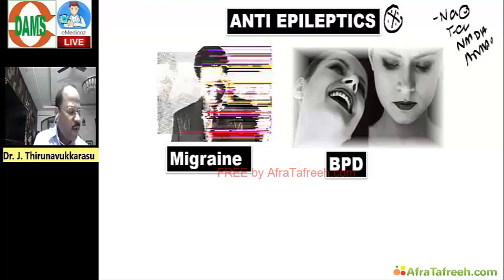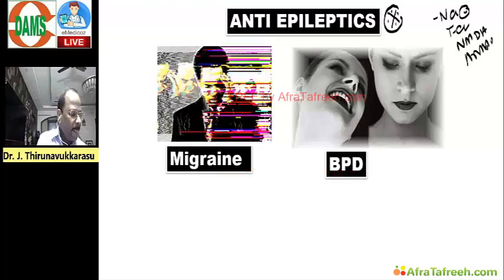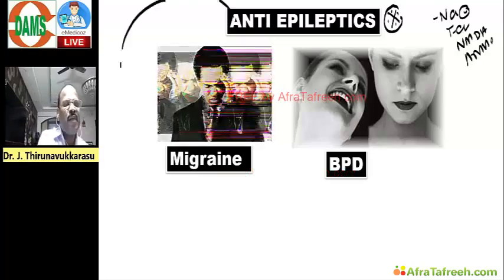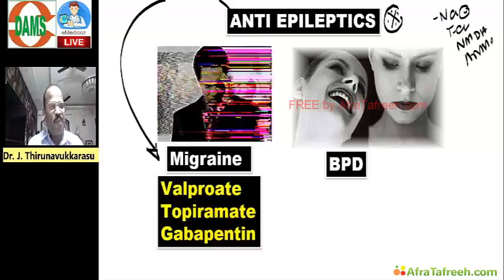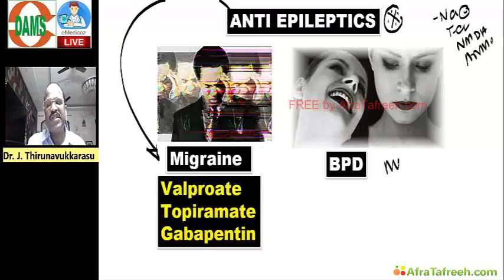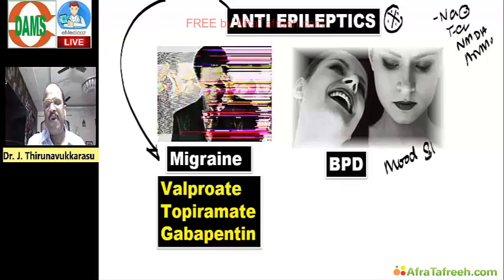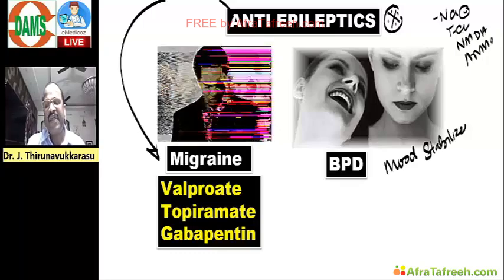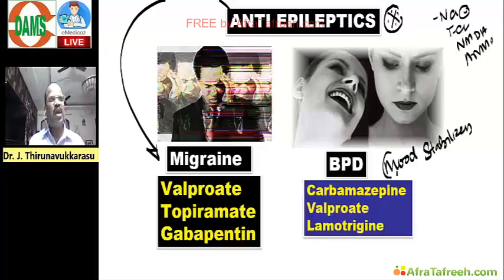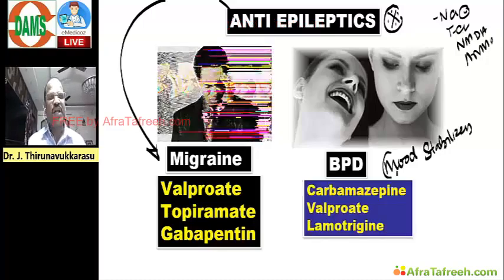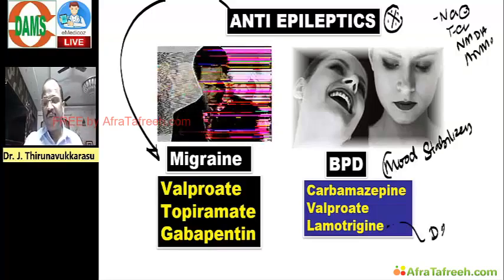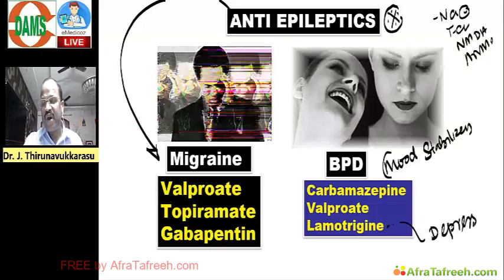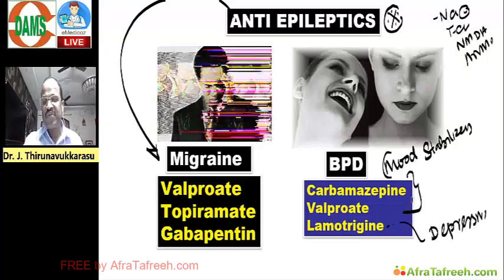And anti-epileptic clinical questions: what are the anti-epileptics useful for prophylaxis of migraine? For example, we have valproate, topiramate, gabapentin. Anti-epileptics are also used as mood stabilizers in bipolar disorder, that includes carbamazepine, valproate, lamotrigine. Once again, very important revision point. Lamotrigine is useful for the depressive phase of bipolar disorder, whereas these two drugs are useful for mania.